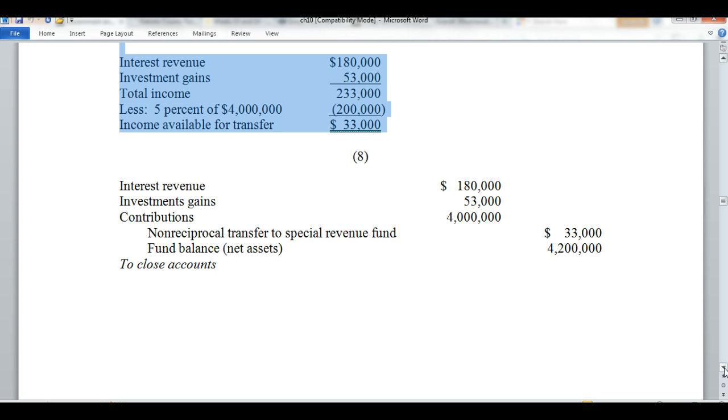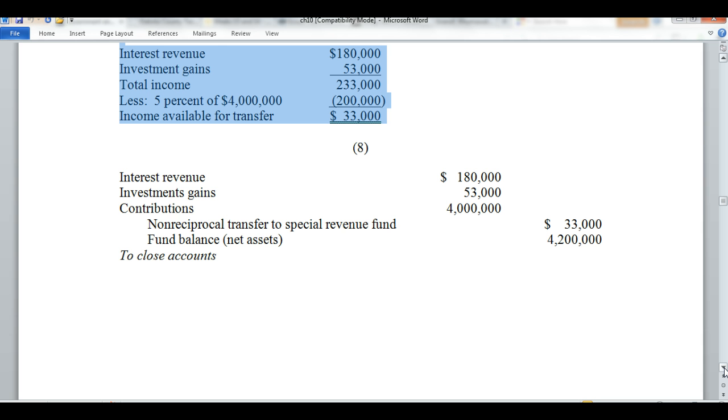Now, remember that the fund balance is similar to the equity account. So everything gets transferred into that net asset fund balance. That's going to be ultimately the dumping point of the net amount.